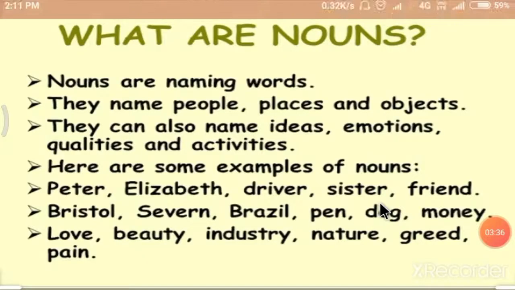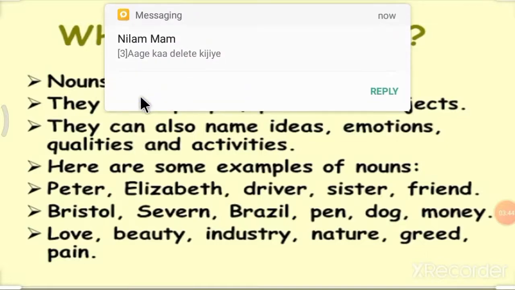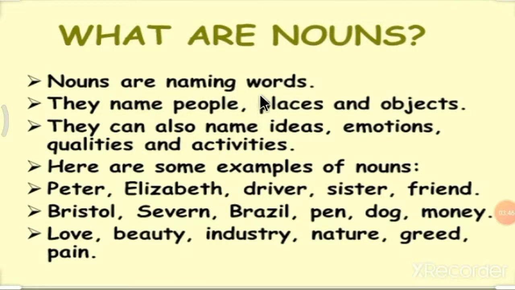So let's start. First, what are nouns? Nouns are naming words. They name people, places and objects.